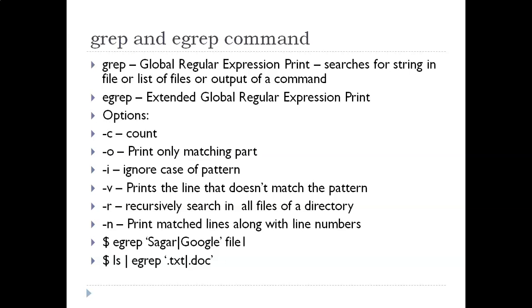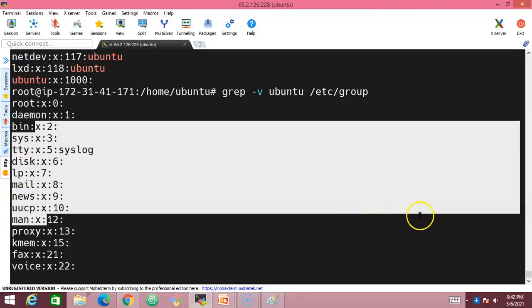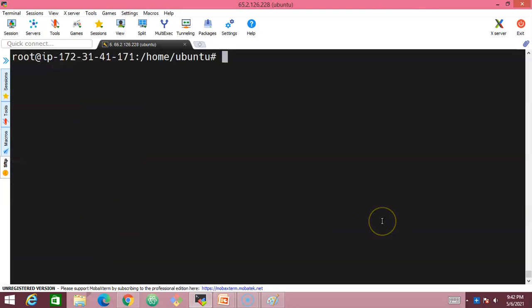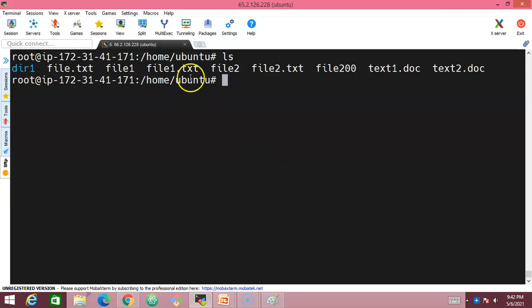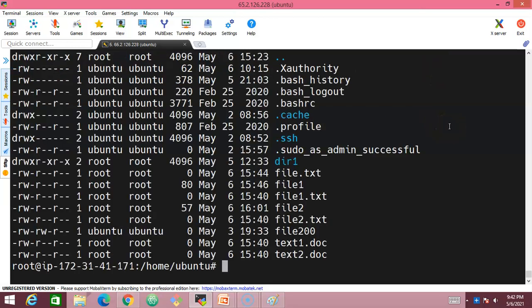So let us try to understand. Let us see with the help of the -r option, it is going to search for the keyword in all the files inside that directory. So let us do it here. Let's assume we have a look into the current directory, /home/ubuntu. We have all these files available, and along with it we have -la, so we have some hidden files also.